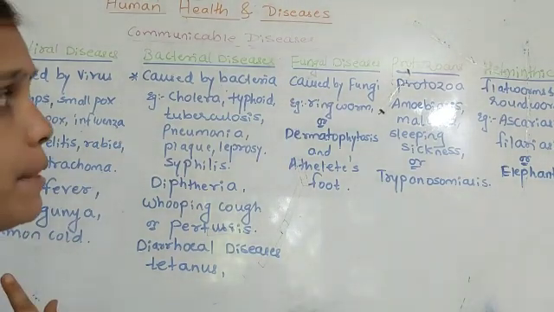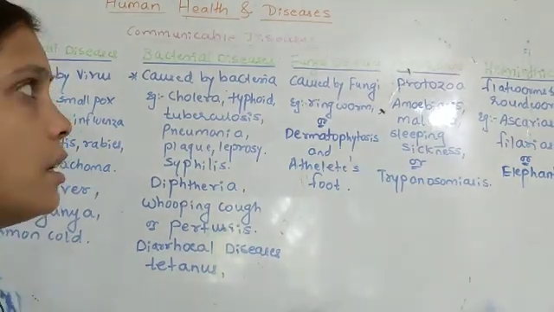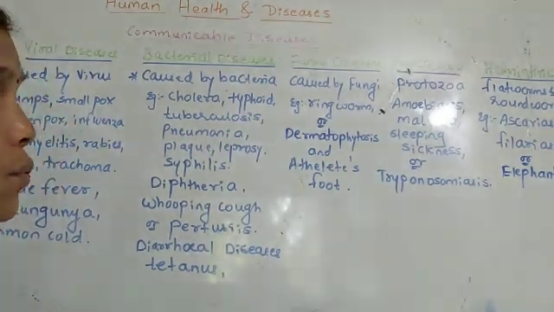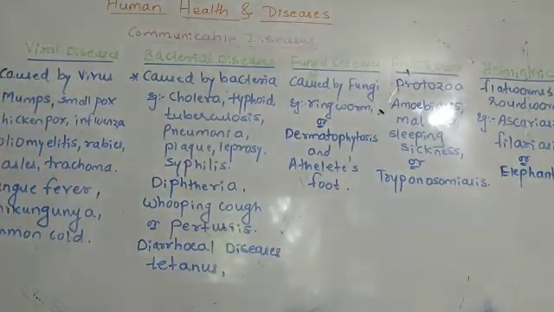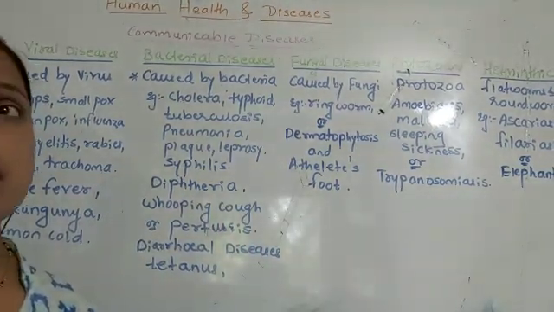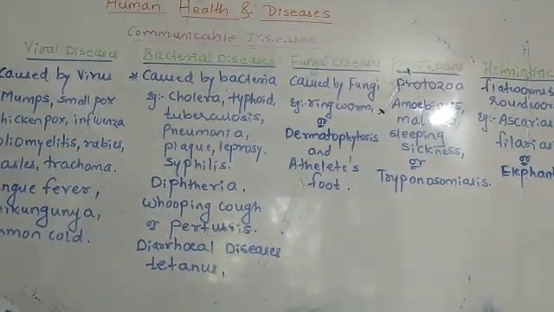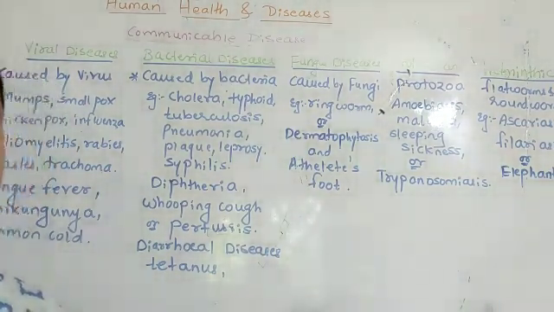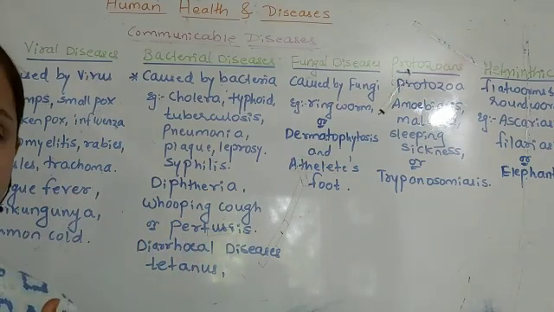The helminthic diseases are ascariasis and filariasis, two diseases, where filariasis is also called elephantiasis. These diseases belong to the viruses, bacteria, protozoa, fungi, and the flatworms and roundworms, called worms, which cause many diseases.